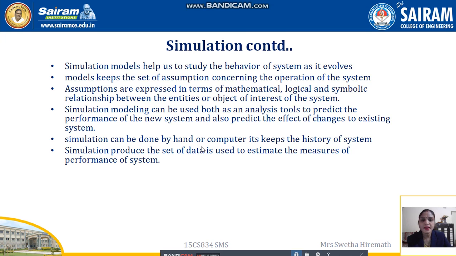Simulation can be done by hand or computer. It keeps the history of the system. It can be done on computers, using some simulation languages, with which we can imitate or create a model of the existing system or a new system which we want to build, and also record the history of the system. System simulation produces a set of data that is used to estimate the measure of performance of the system. So depending on the data used by the simulation, we can estimate the measure of performance of the system. This is about the simulation part.